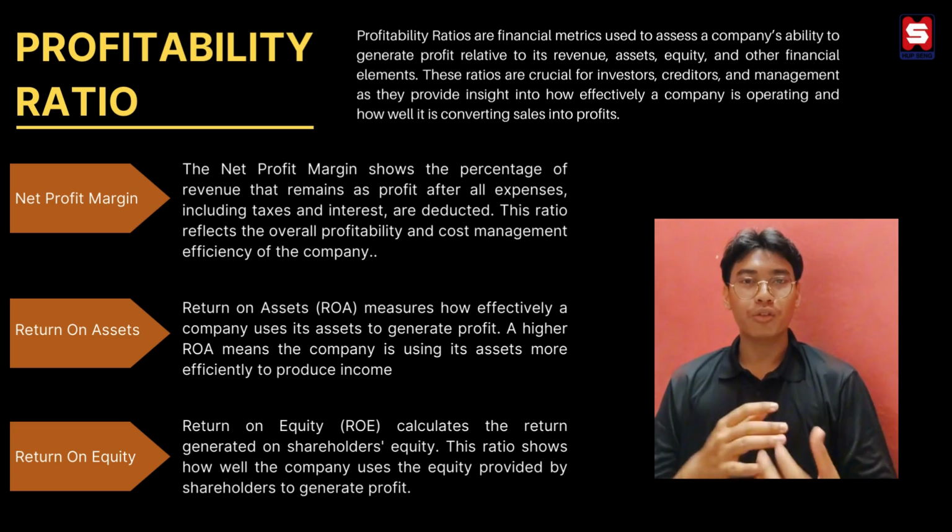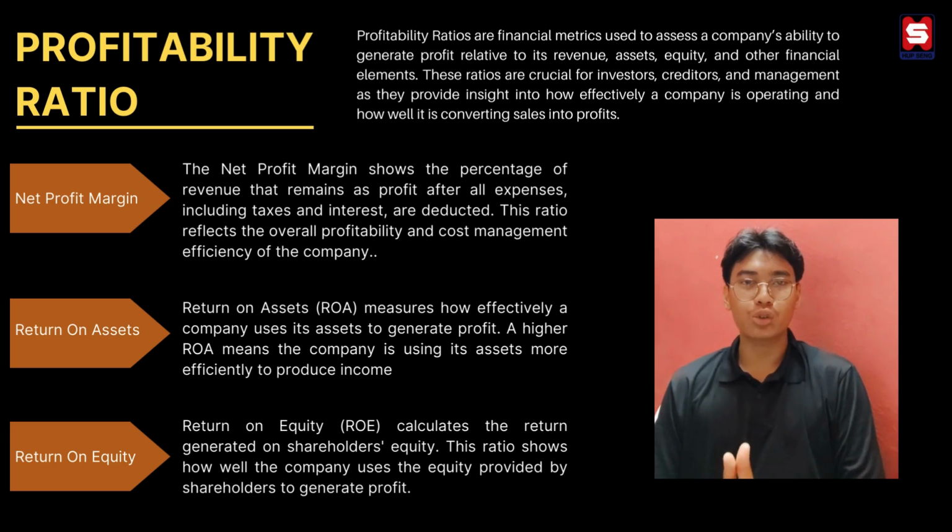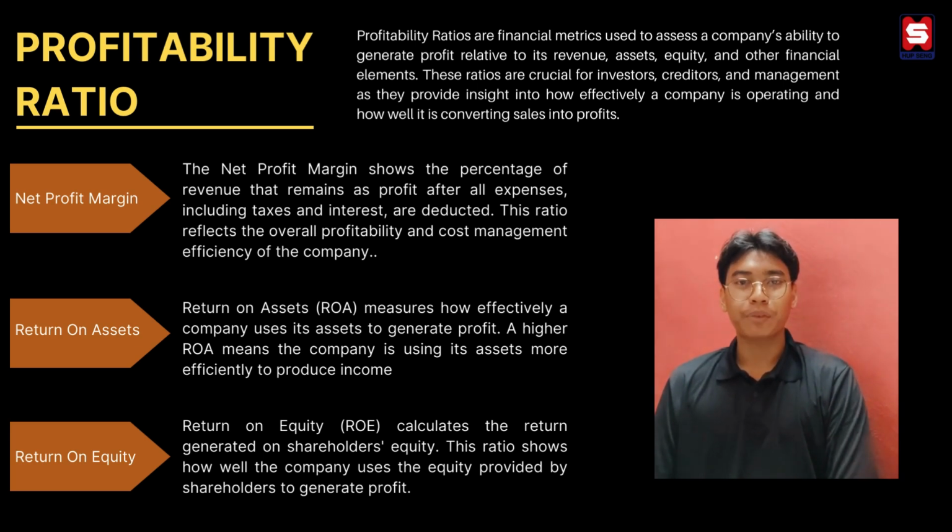Profitability ratio. Profitability ratios are financial metrics used to assess a company's ability to generate profit relative to its revenue, assets, equity, and other financial elements. These ratios are crucial for investors, creditors, and management as they provide insight into how effectively a company is operating and how well it is converting sales into profit.